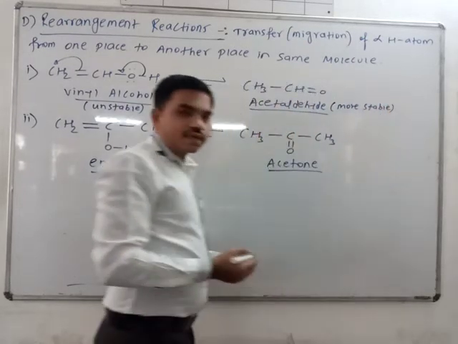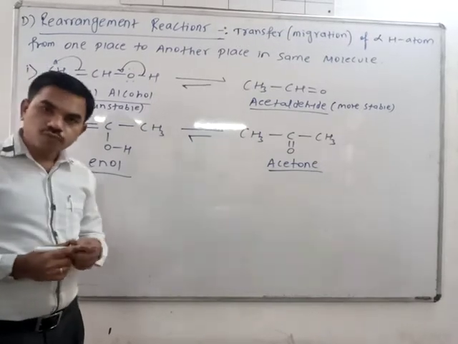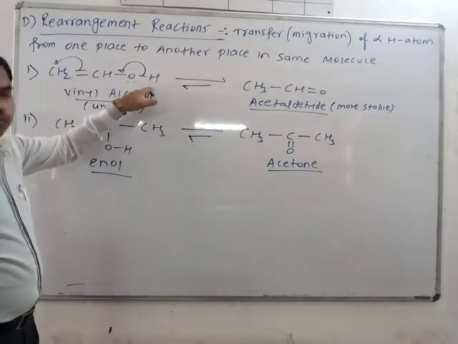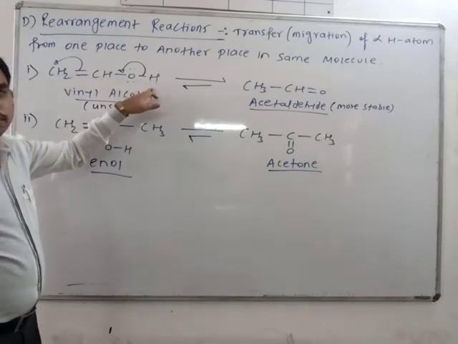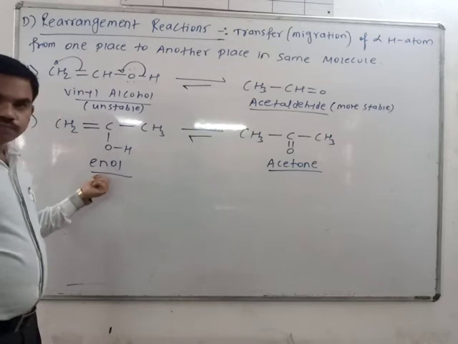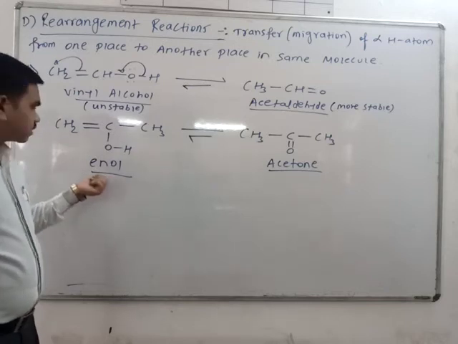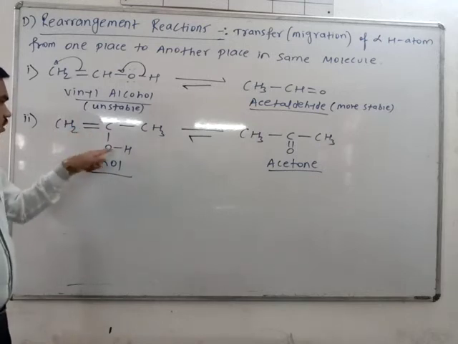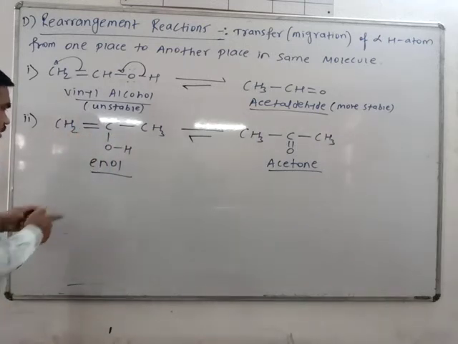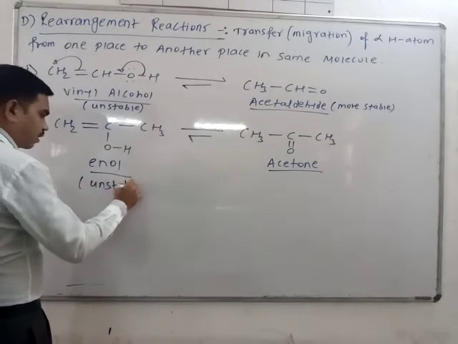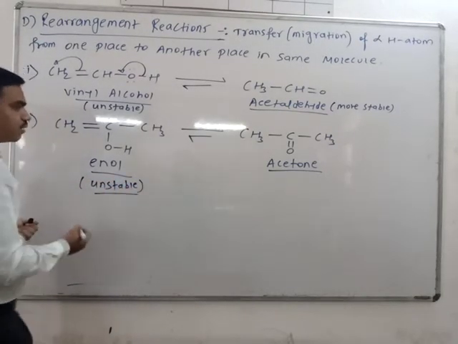Okay, same example we have seen in the tautomerism also. This is nothing but a tautomerism because alpha hydrogen changes position, or we can say this is nothing but what? Rearrangement also. Second example, this is enol, keto-enol tautomerism. This is enol form, alkene plus ol, CH2 double bond COH, CH3. So enol, as you know, enols are also unstable in nature. They are highly unstable.